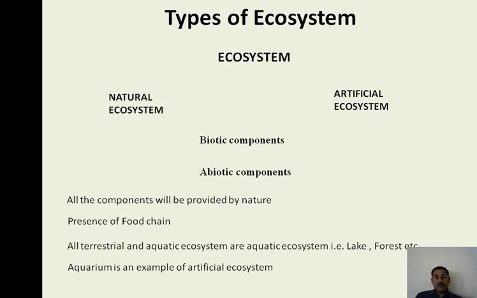In a natural ecosystem, you can see many food chains existing. However, in an aquarium, the food chain is completely absent. So that's why we can say an aquarium is a very good example of an artificial ecosystem. In addition, other examples of artificial ecosystems are experimental agricultural land, or mushroom cultivation farms or rooms.